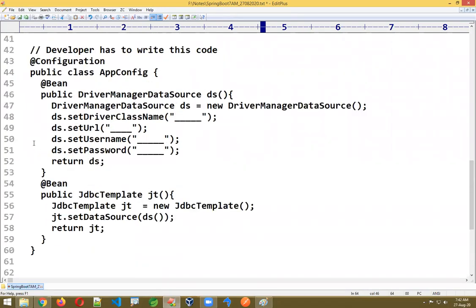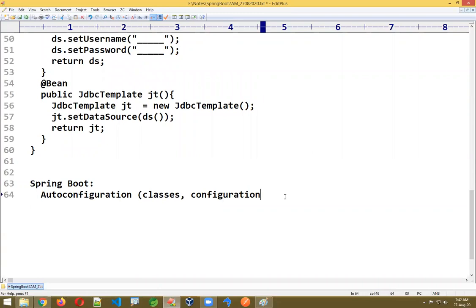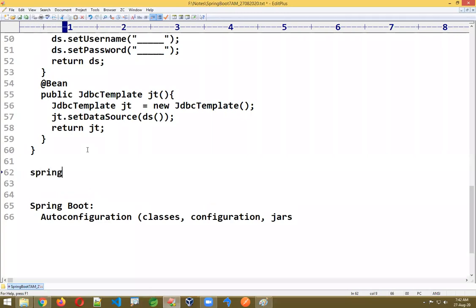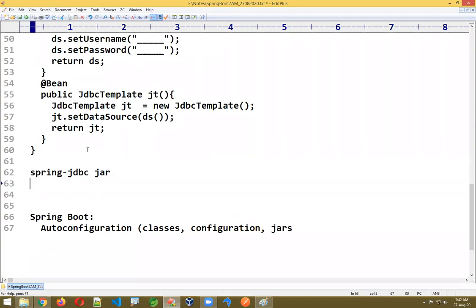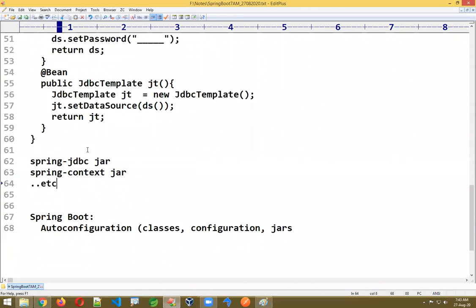Whatever configuration you see here, this configuration file is completely reduced, and the jars related to this it will provide. Here, in Spring, jars or dependencies you need to provide manually. For example, you need to specify the Spring JDBC jar, the Spring context jar, the MySQL jar, some database jars, like that we'll have so many. Jars also you need to specify here.